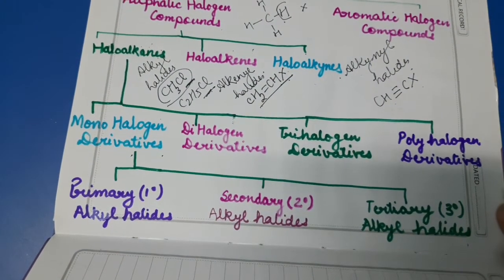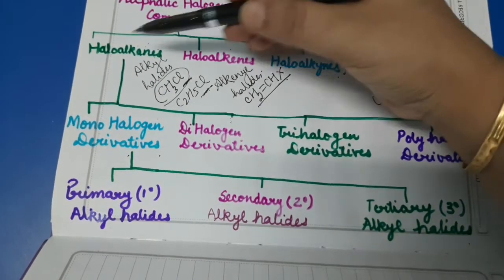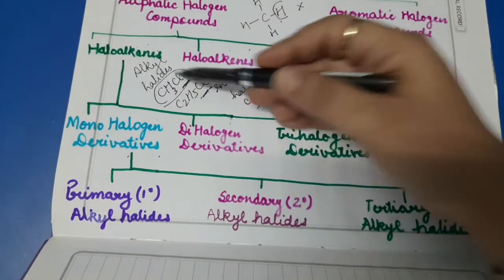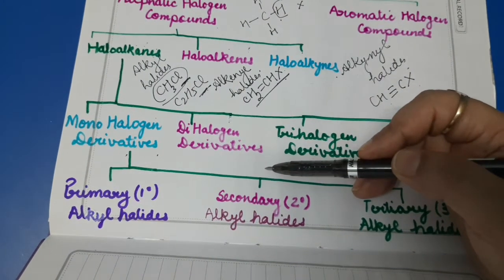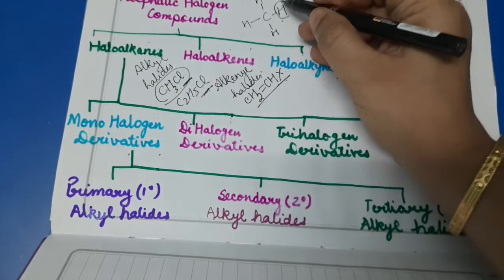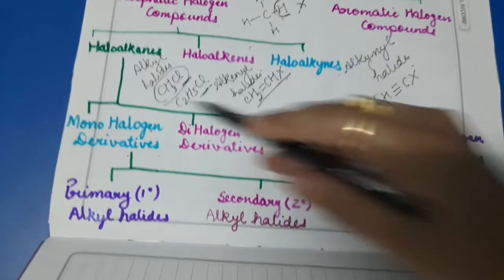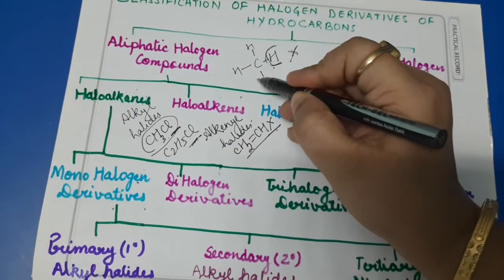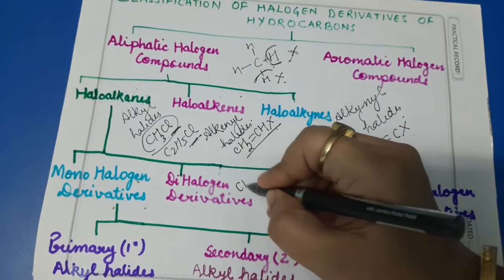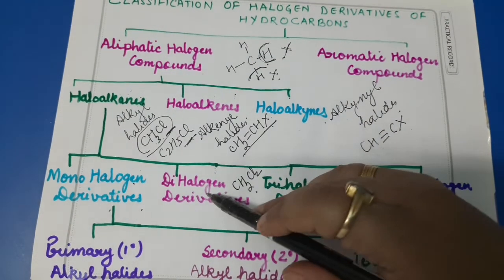Now dihalogen derivative, you must be understanding, is when two halogens are present in the alkyl halide. Like I take the example from methane only. When in methane one of the hydrogens is replaced by X, this is monohalogen. Now, when in methane two hydrogens are replaced by X, the compound formed will be CH2Cl2. So this becomes a dihalogen derivative.